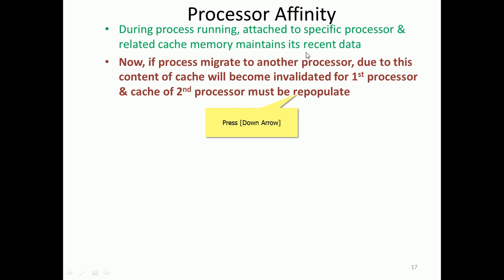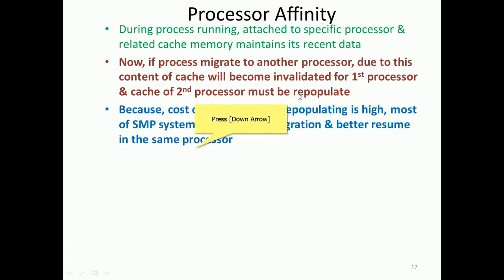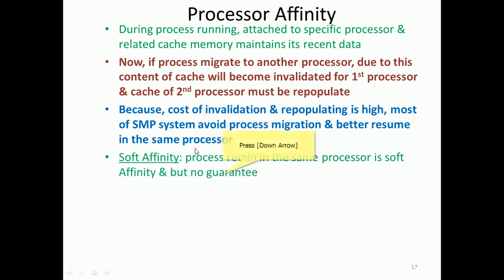The migrated process cannot carry its luggage, because it is invalidated in the first processor. Because the cost of invalidating and repopulating is very high, most SMP, symmetric multiprocessor, systems avoid process migration because of this loss of data. That cost is very high to bring that data back, so it is better to resume on the same processor. That is what we call affinity.